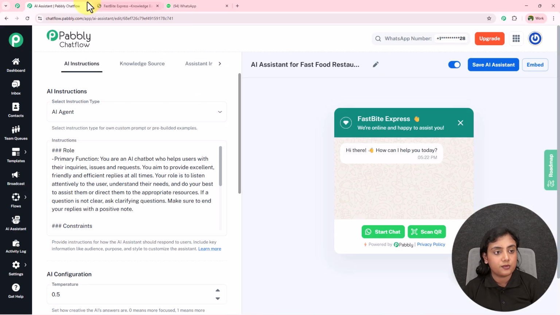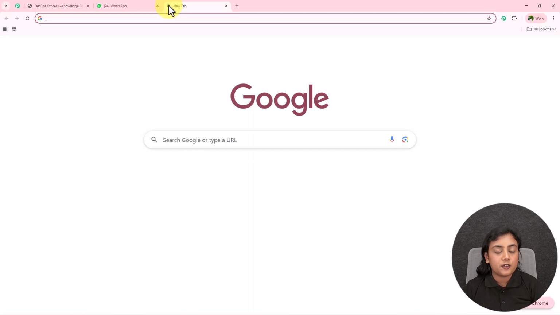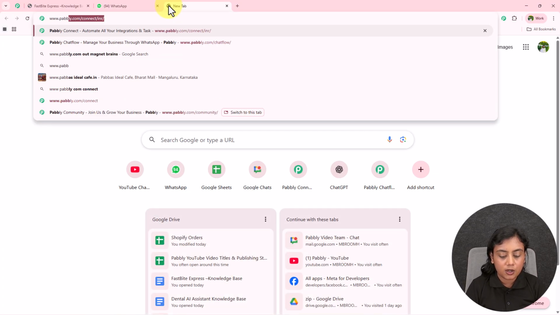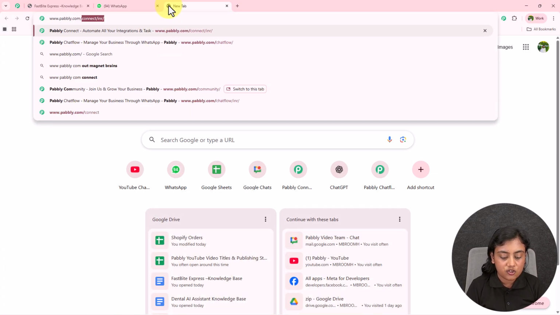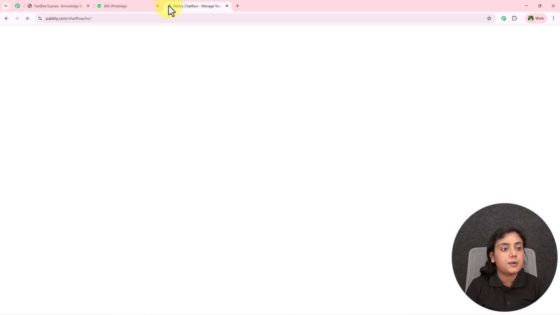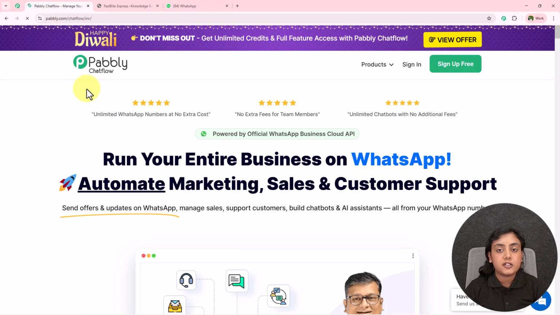So on a new tab, browse the website of Pabbly Chatflow, that is www.pabbly.com/chatflow. Okay. After we browse the website, Pabbly Chatflow's landing page is going to appear.